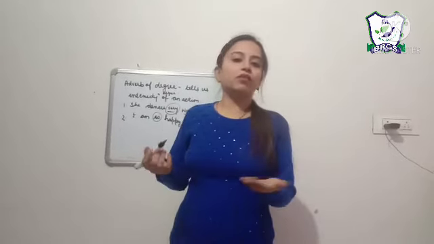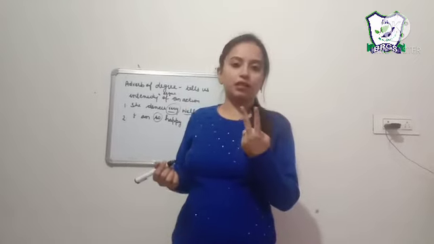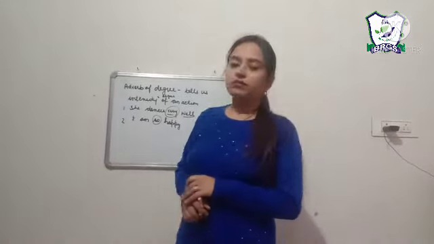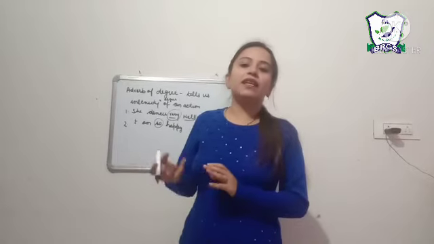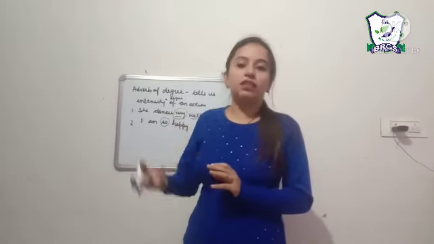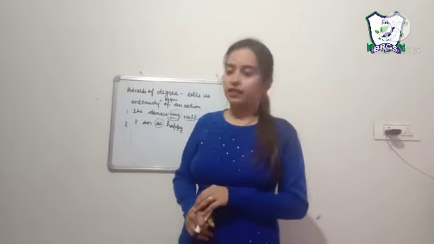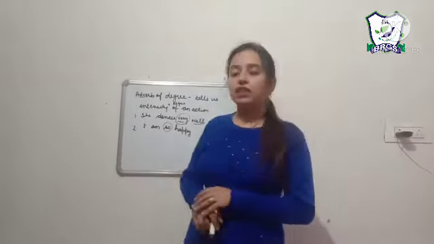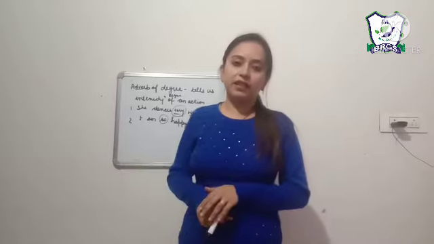When we have no comparison. When there is comparison between two nouns, we use the comparative degree. And when the comparison is among 3 or more, we use the superlative degree of adverb.